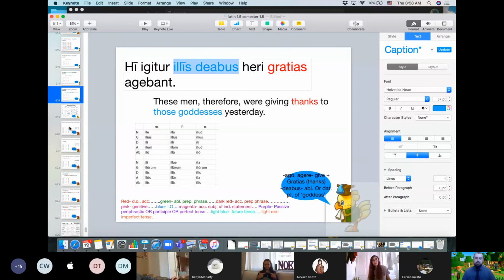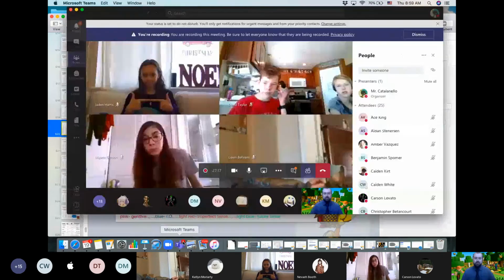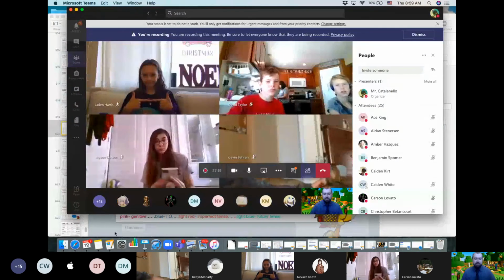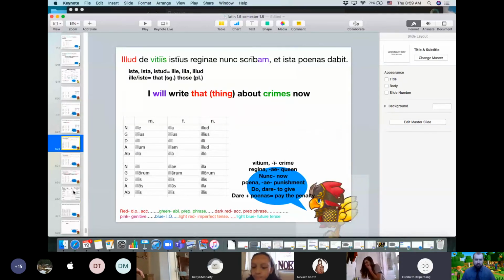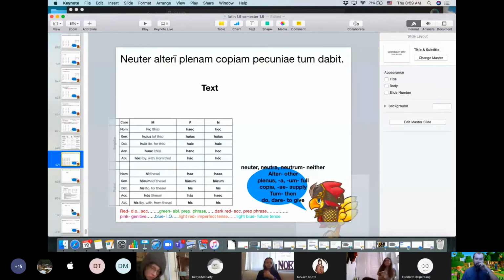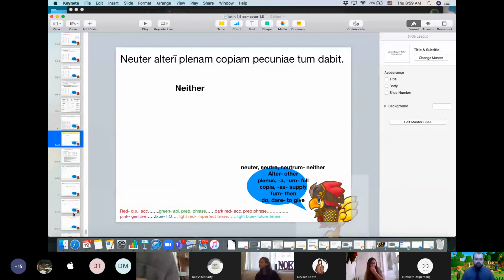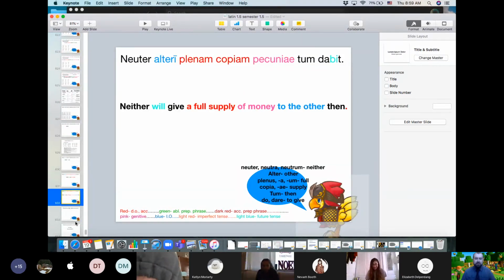Any other ones? Any other ones people need to look at? Can we do 4? 4 was the one with the weird. So yeah, the weird thing about it, I thought alteri was genitive for a little while. I was tutoring someone yesterday, and that's when I caught that it was actually dative. I thought this was genitive because I forgot the rule of this chapter about these weird adjectives and their weird genitive and dative singular. But it was a learning moment, so it was good.